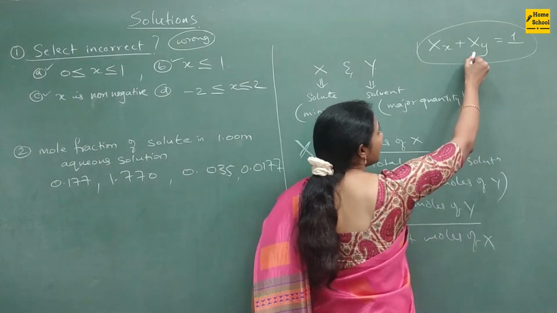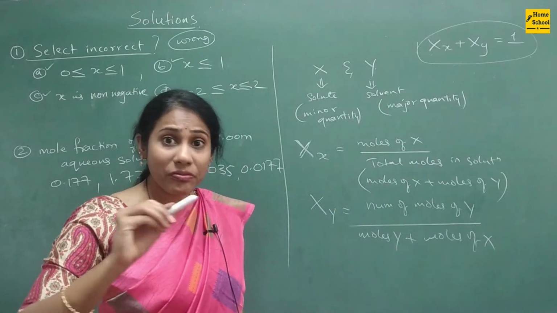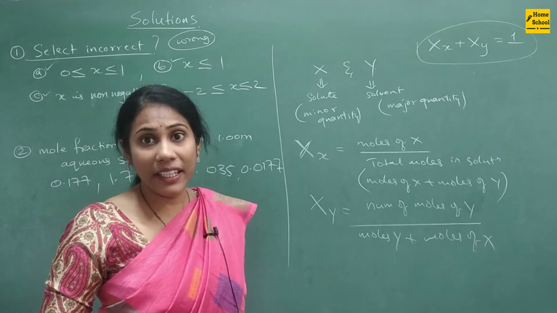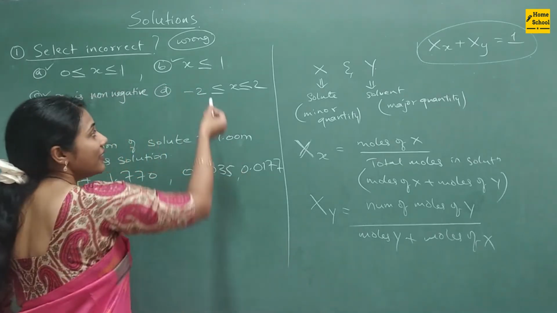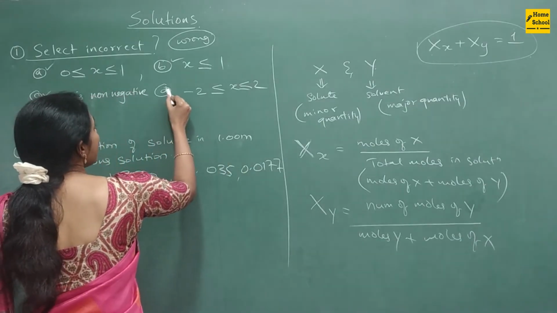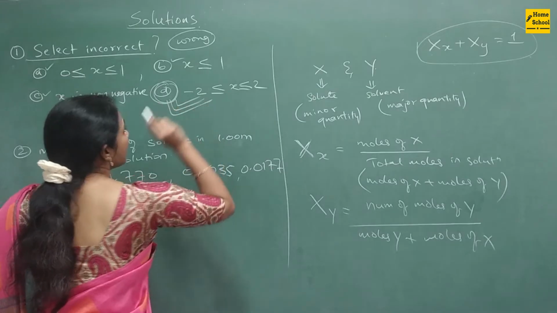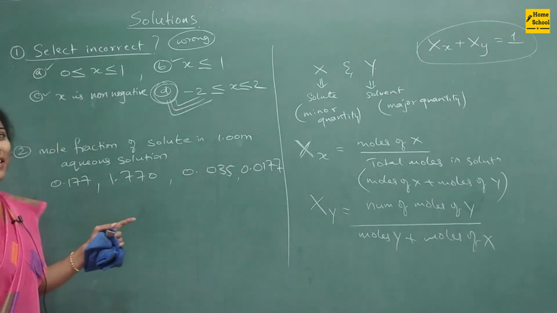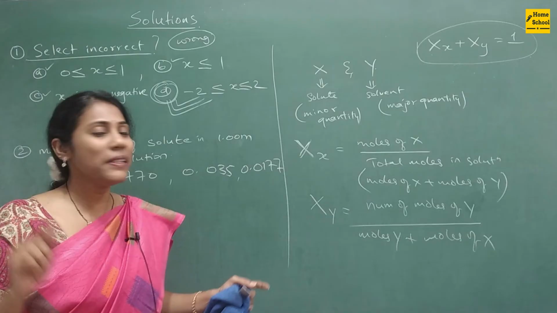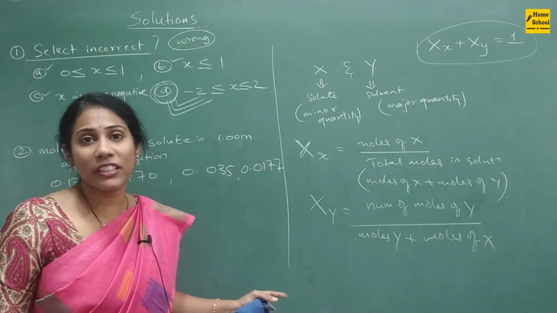Sum of the mole fractions is always equal to 1. It cannot be greater than 1, right? So how can you expect it to be between -2 and +2? So definitely this is a wrong statement. So you know what? This is your correct option, right? So it's very simple. If you stick to a concept, that is more than enough in many of the questions, majority of the questions.